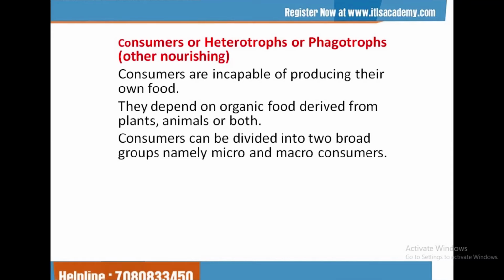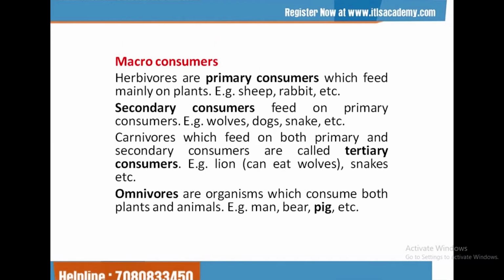Consumers are heterotrophs. They may be primary, secondary, or tertiary consumers. All are heterotrophs because they do not have pigment and they cannot synthesize their own food. They are further categorized into macro and micro consumers. Macro consumers involve primary consumers, secondary consumers, and tertiary consumers.